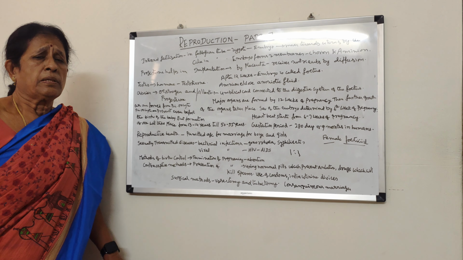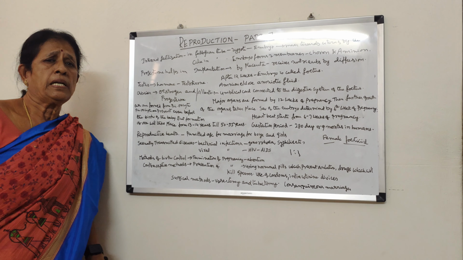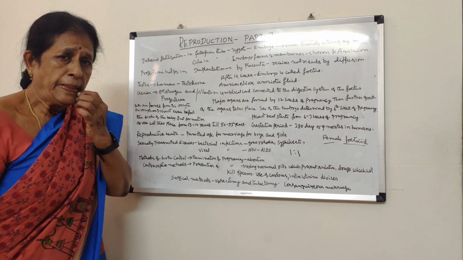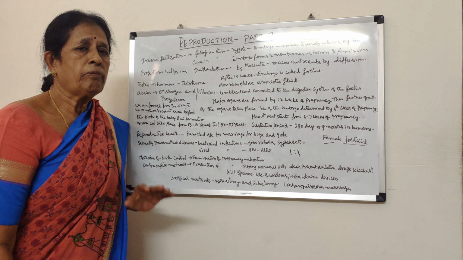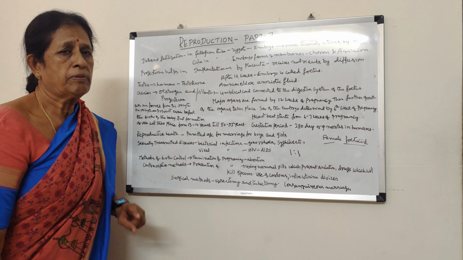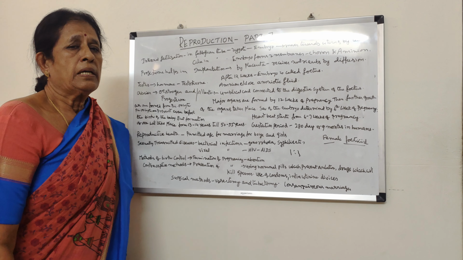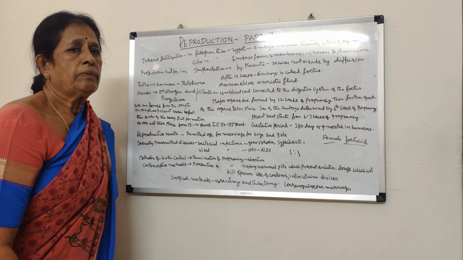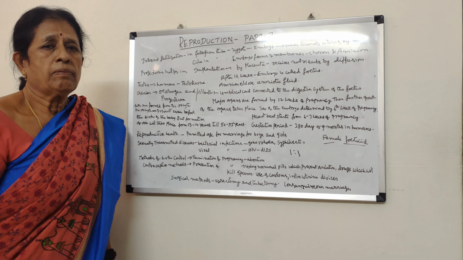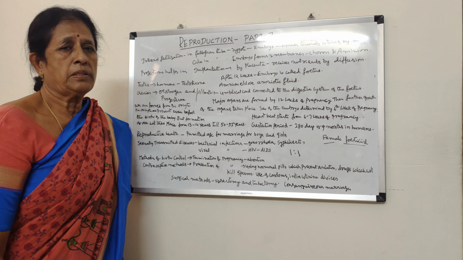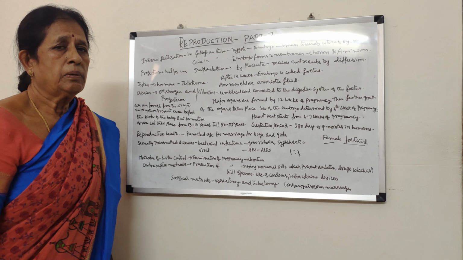Now, what happens if fertilization does not take place? After the formation of the ovum, it waits for 24 hours for fertilization. If fertilization does not take place, the unfertilized ovum along with the mucus and inner wall of the uterus of the mother is discharged along with some amount of blood.